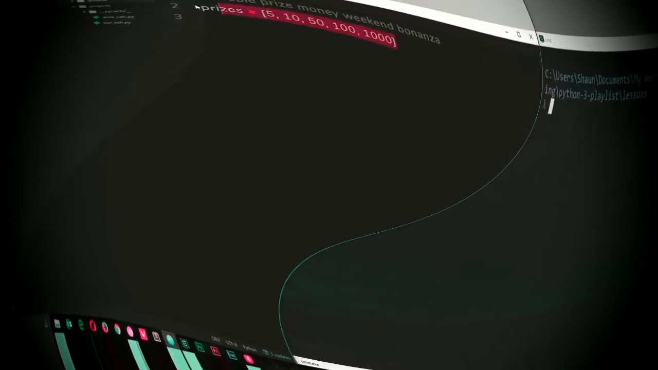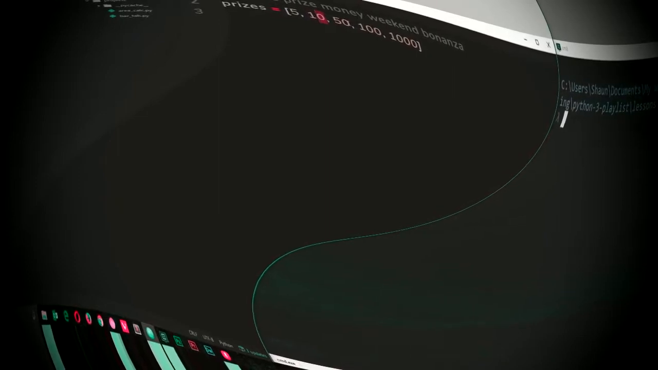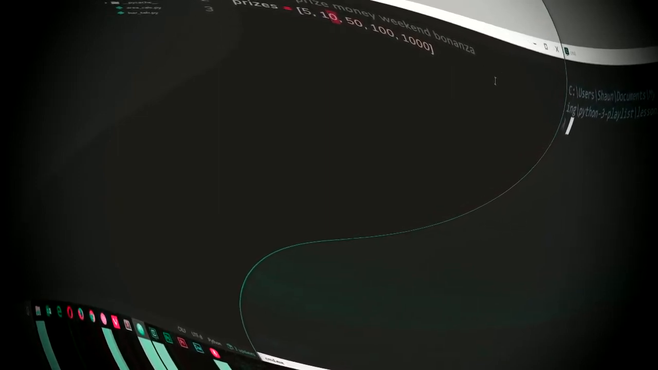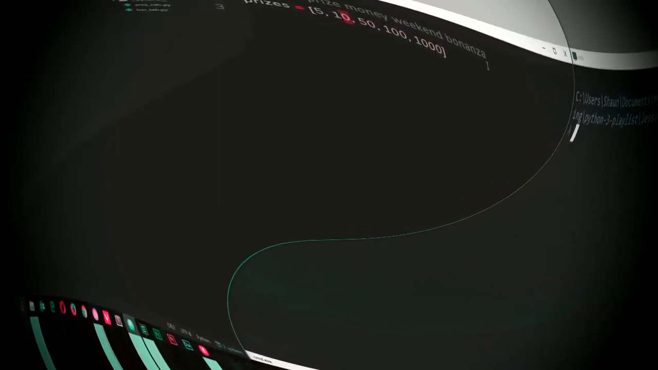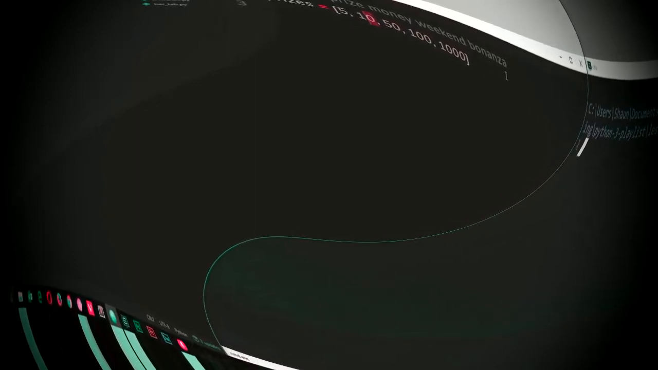So I've already created this list called prizes, and it contains a list of monetary values which could be prizes to some kind of competition. Now, on one particular weekend, the boss comes to say, we're going to have some kind of double prize money weekend bonanza. So what I want you to do is create a new list with the double prize money based on these values right here. So don't override this list, but create a new list with the double prize money in it.